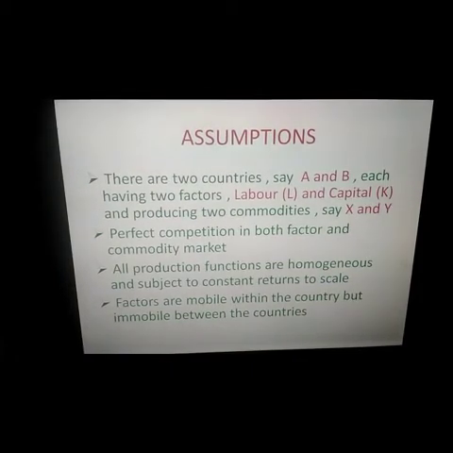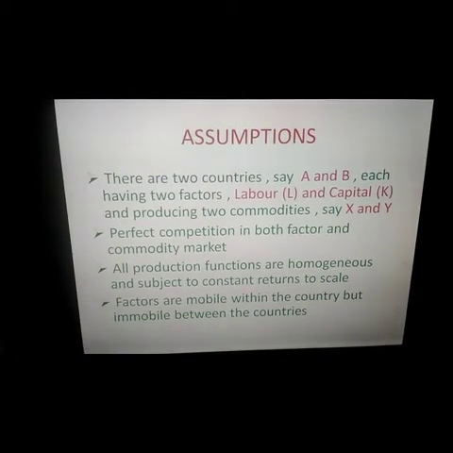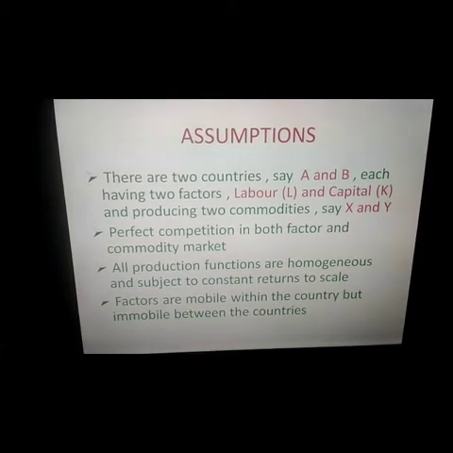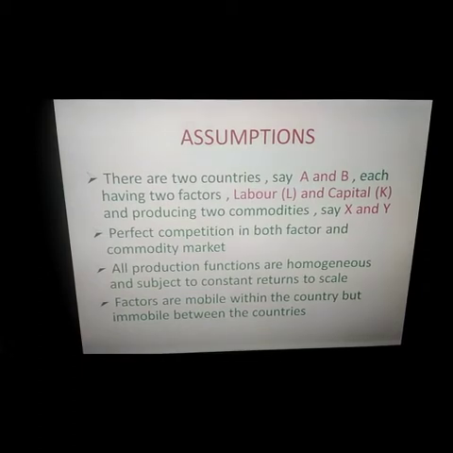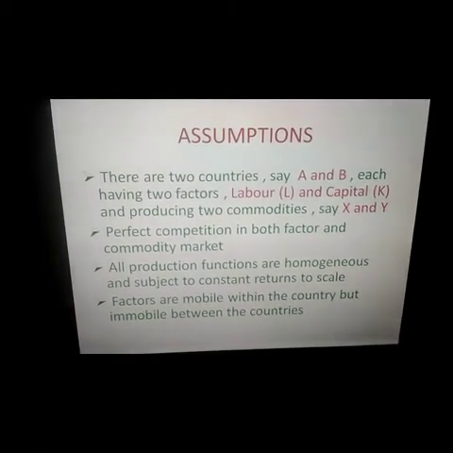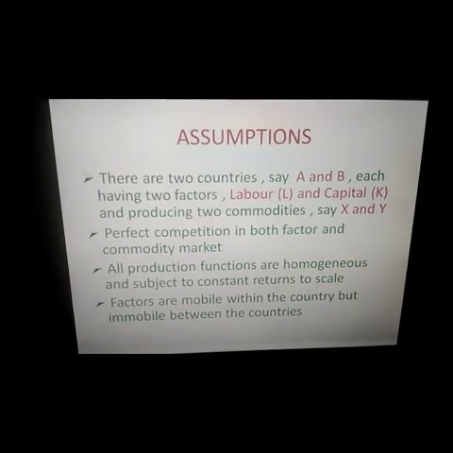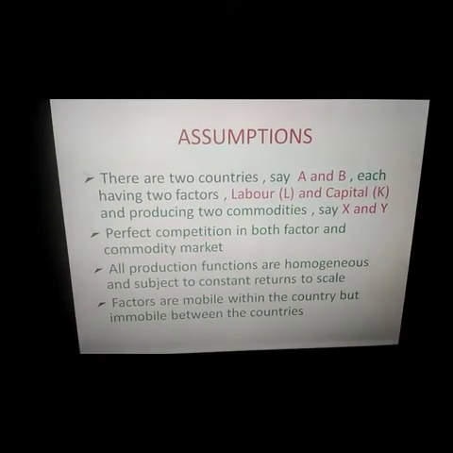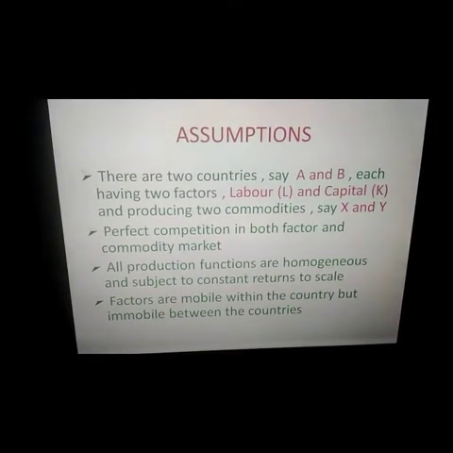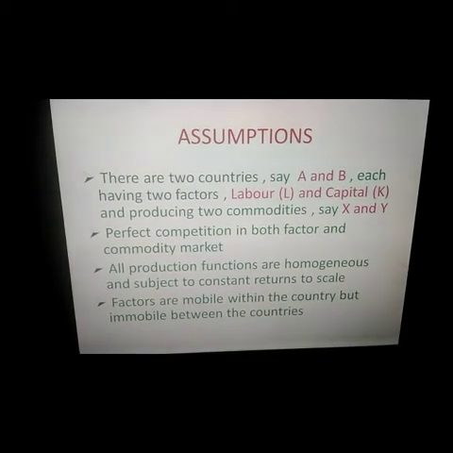The second assumption is perfect competition in both factor and commodity markets, which means a factor or commodity is not a price maker but a price taker. No single factor can determine the prices of the goods in the market.